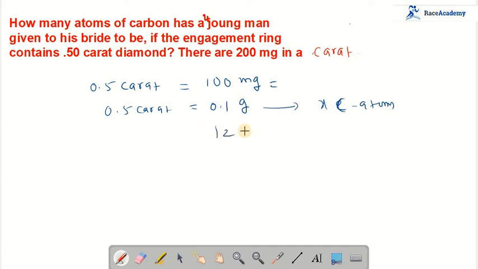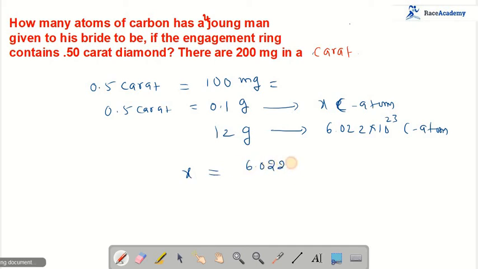But we know the carbon atomic mass is 12 grams. So 12 grams of carbon contains Avogadro number of carbon atoms. Upon cross multiplication, x is equal to 6.022 into 10 to the power of 23, which becomes 22 after multiplying with the 0.1, divided by 12.